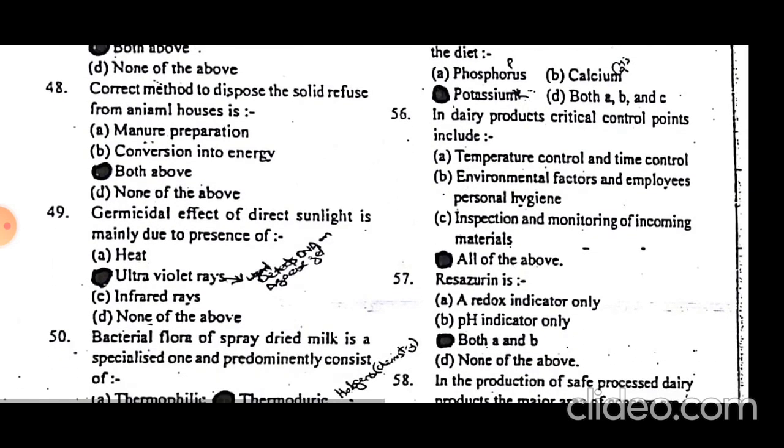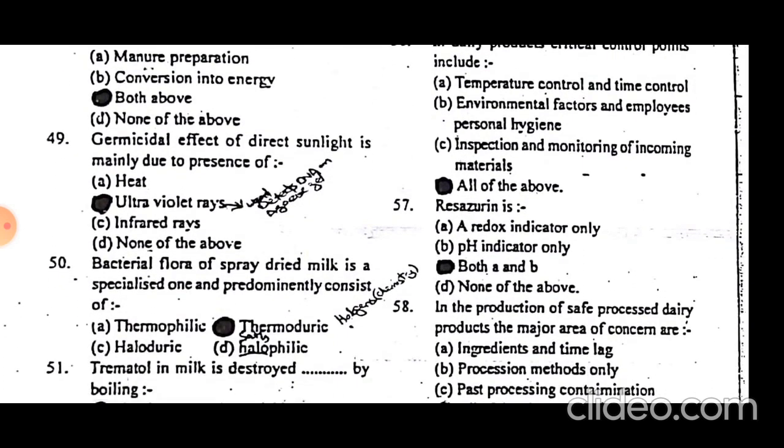The germicidal effect of direct sunlight is mainly due to ultraviolet rays. The ultraviolet rays are the same rays that we use to detect DNA on an agarose gel.